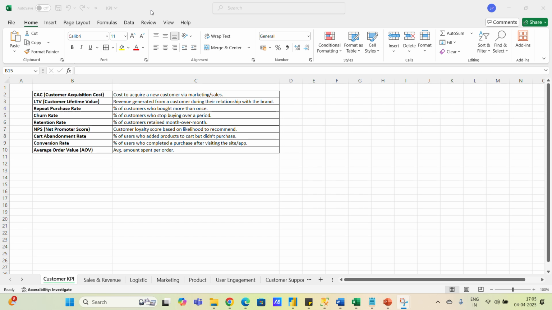So cart abandonment rate means the percentage of users who added a product to the cart but didn't purchase, right? For example, I surf on Amazon on the first page, then I scroll to the second page, I add another item. So I have added 3 to 4 items. When it is time to proceed to checkout, I did not buy. So that's also an important question: what are the possible reasons the customer didn't buy?